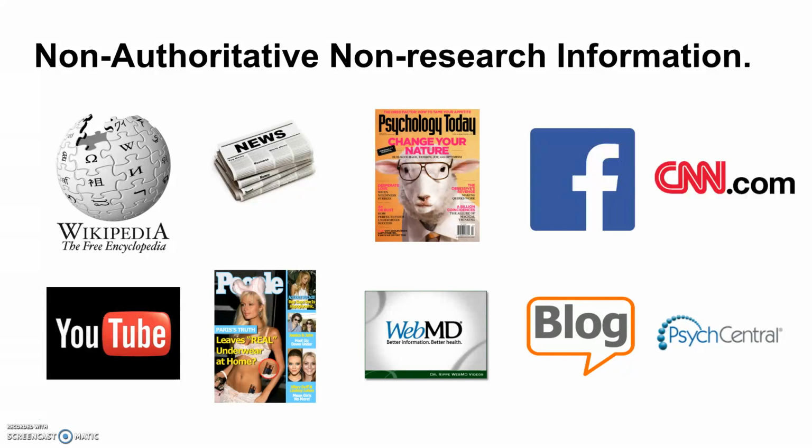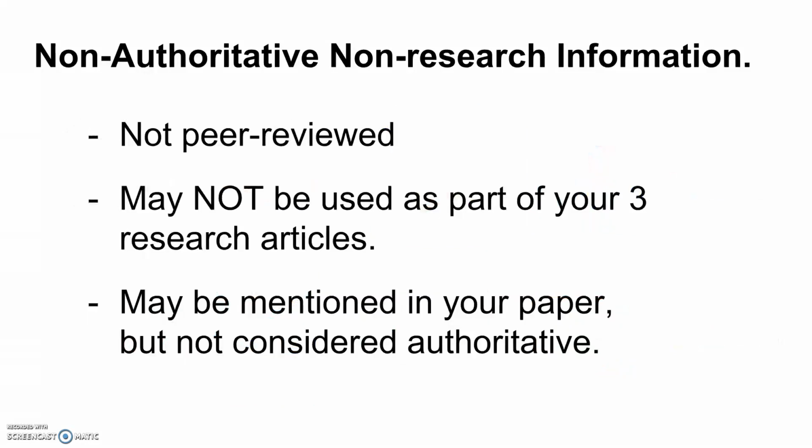Another type of information is not peer-reviewed. Peer review is an important process in which a new article, any piece of academic literature, is given to other experts in the field, and those experts, between themselves, decide whether they think it fits standards of truth. That is a way that scientific researchers try to only find good information, and it's really a pretty good process, usually. So this type of information, you can mention it in your paper, but don't consider it as an authoritative source of information.